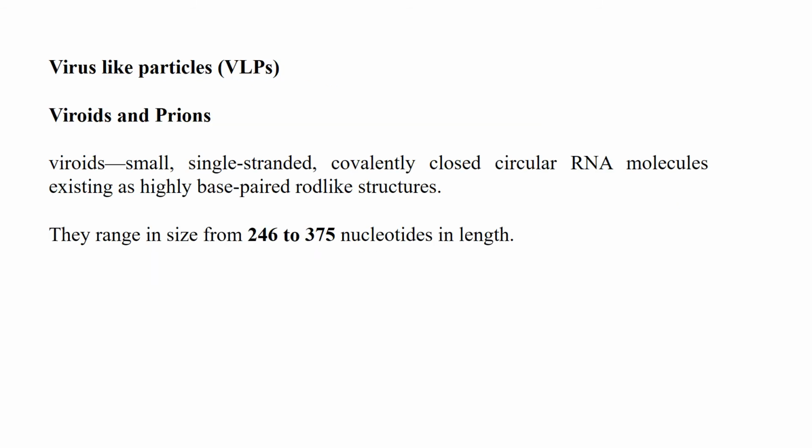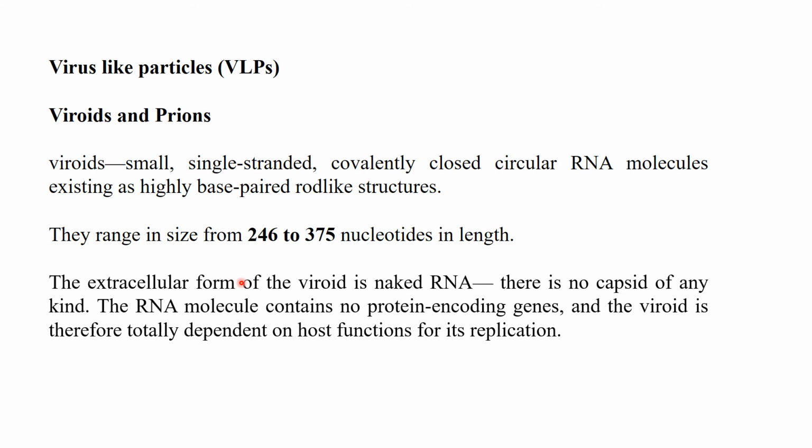Virus-like particles are also included in the major groups of microorganisms. Virus-like particles include viroids and prions. Viroids are small, single-stranded, covalently closed circular RNA molecules existing as a highly base-paired rod-like structure. There is no protein coat; only the genetic material, the RNA, is infectious. That is called a viroid. They range in size from 246 to 375 nucleotides in length. The extracellular form of the viroid is naked RNA. There is no capsid of any kind.